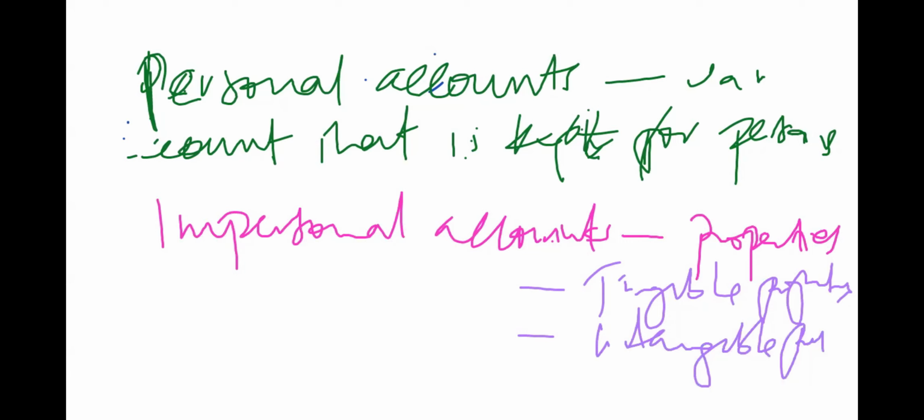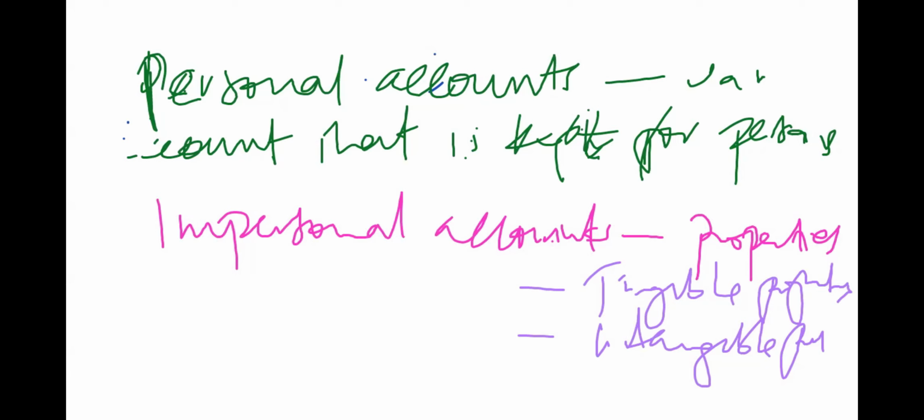However much the impersonal accounts are properties, properties are going to be categorized into those that are tangible in nature and those that are intangible. This means that these impersonal accounts should be split into two broad classifications, whereby one will be taking care of the intangible properties and the other will take care of the tangible properties.